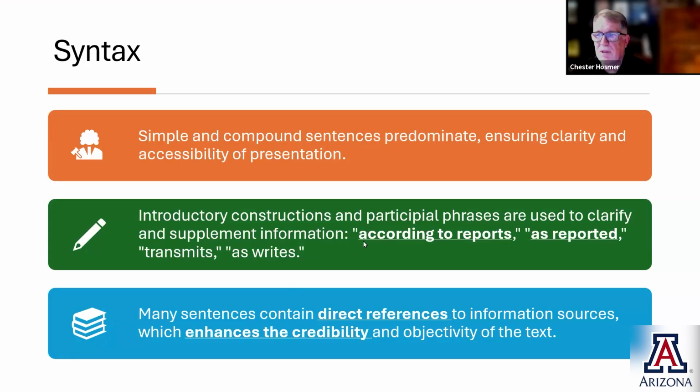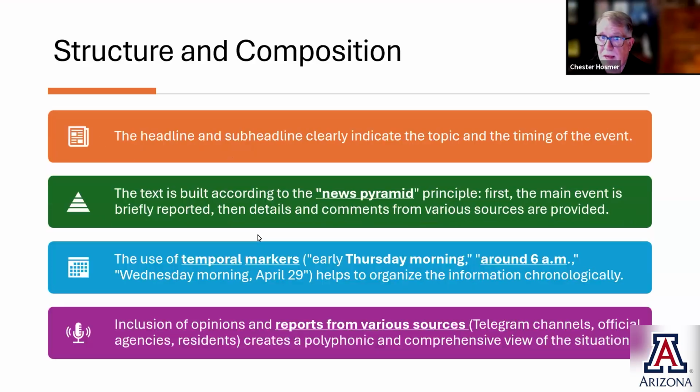Talking about the sentence structure, it uses things like according to reports, as reported, transmits, as writes. Those are ways to basically clarify the information that's in the article. Many sentences contain direct references. Again, this is from the native text that AI basically didn't translate for us, but pulled information from the native text. It has direct references to information sources, which enhances the credibility and objectivity of the text.